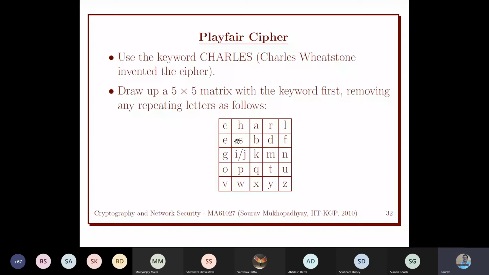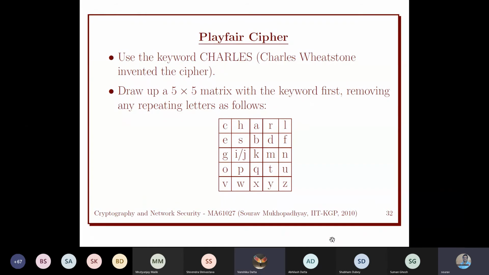We check whether A is filled. Yes, A is there. We check whether B is there. No, B is not there, so we put B. Then we check whether C is there. C is there, so we ignore that. We check if D is there. No, D is not there, so we put D over here. E is there. So we go like this. We fill this using all the alphabets sequentially after filling the keyword. This is crucial.